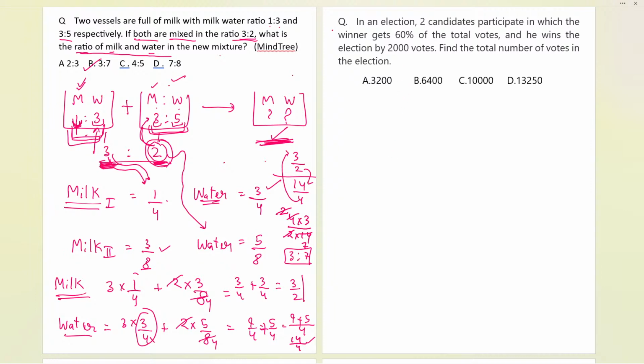Now let us move to the next question over here. In the previous day also, we discussed a similar kind of question using this approach only. So you can see that as well. Now in an election, two candidates participate in which the winner gets 60% of the total votes, and he wins the election by 2000 votes. Find the total number of votes in the complete election. So now we need the total number of votes.